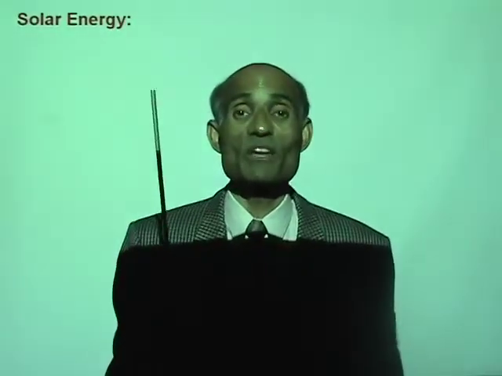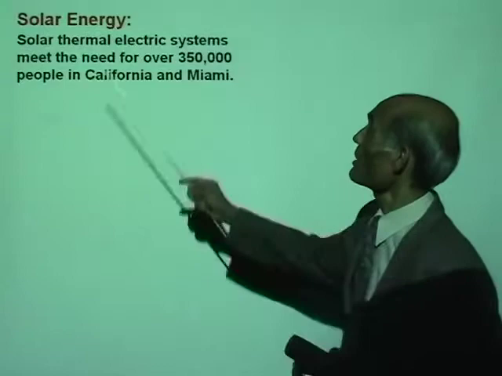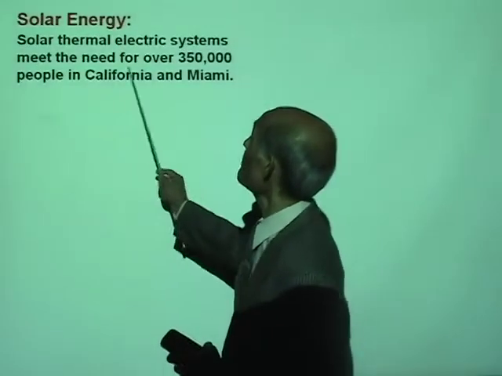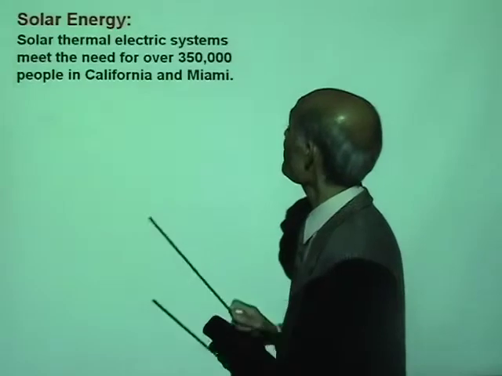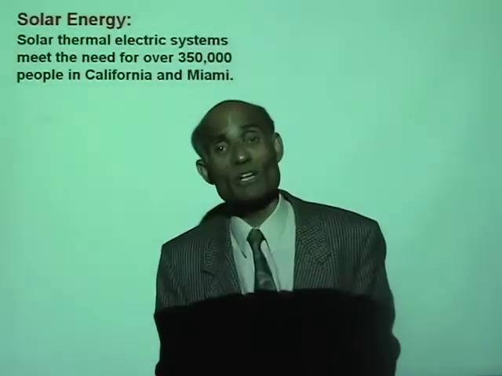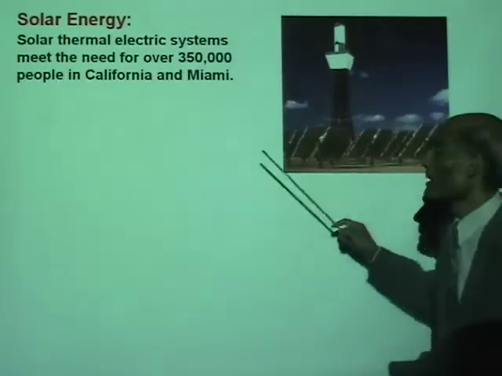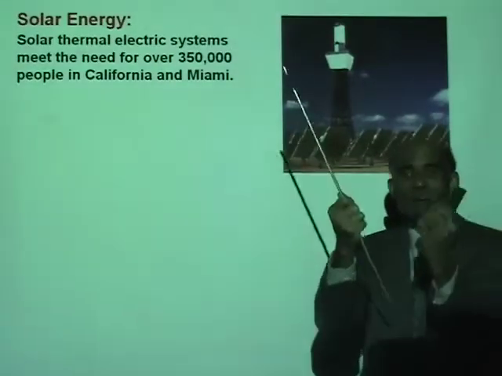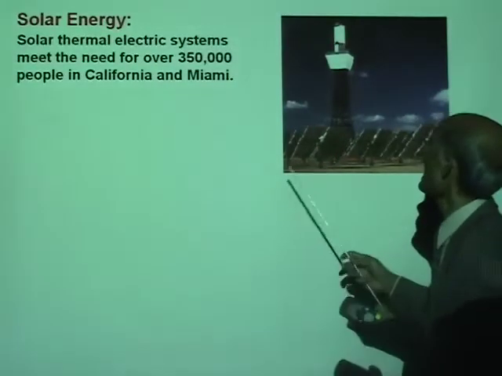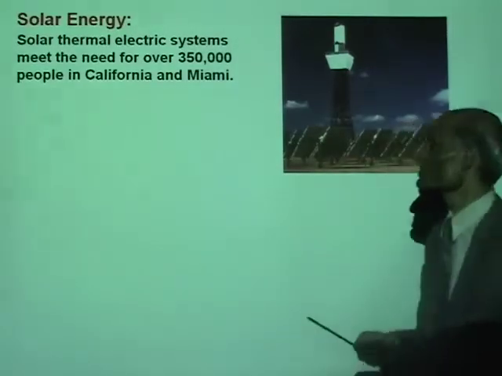Well, another renewable source of energy is solar energy. There are homes around in Florida that use only solar energy. You can produce electricity from solar energy and run your entire home by solar energy only. So solar thermal electric systems meet the needs of over 350,000 people in California and Miami. Now this is a typical solar collector, panels that will absorb heat from the sun, and that energy can then be used to produce electricity.